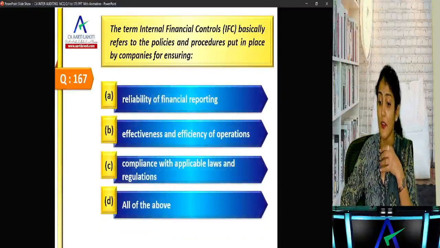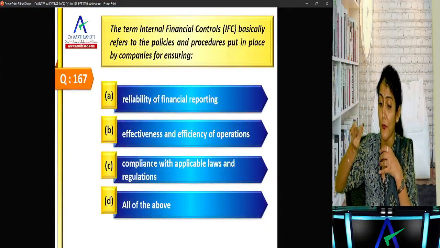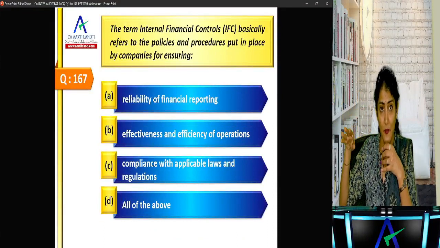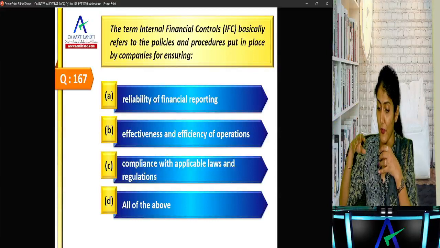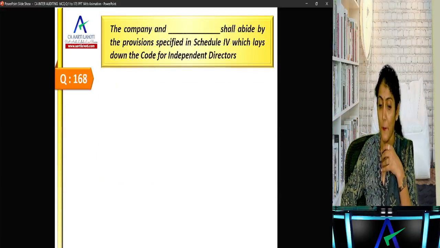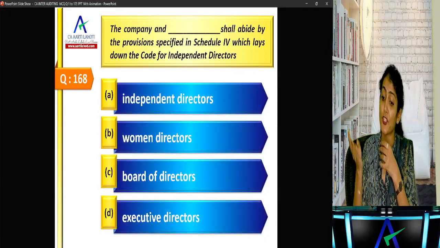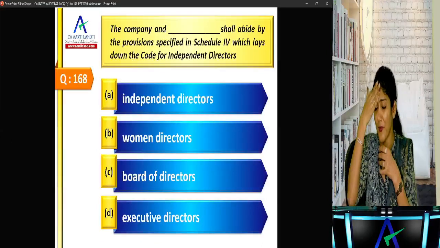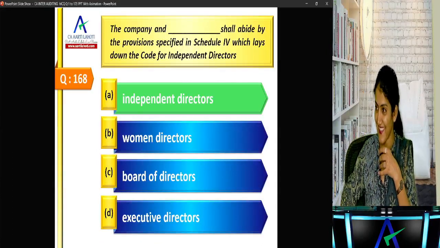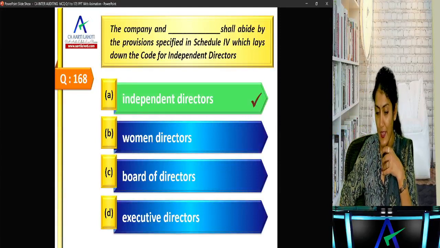Okay, the term internal financial control refers to the policies and procedures put in place for ensuring the, today we discussed, reliability of financial reporting, efficiency, effectiveness of operation, compliance with laws and regulation, and all of the above. Okay. The company shall abide by the provisions specified in Schedule 4, which lays down the duty code for independent directors. So it has to be the independent directors. Okay. Right. So Schedule 4 for section 149 is for the independent directors.